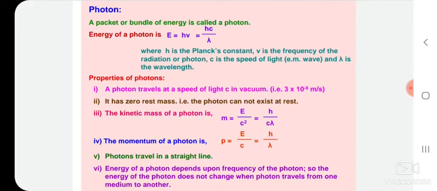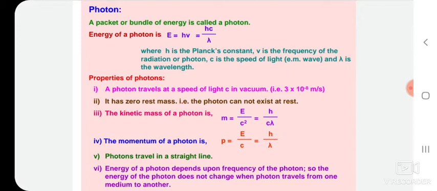As per Einstein's quantum theory, a photon has an energy equal to its oscillation frequency times the Planck's constant, that is E is equal to h nu, or we can write E is equal to h c by lambda also, because there is a relation between the frequency and wavelength. Nu is equal to c by lambda, that's why we can write h c by lambda also.